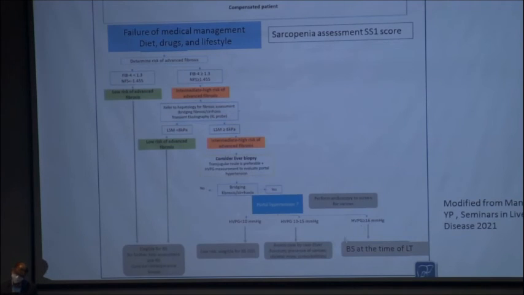With HVPG more than 15, if required, they should go for bariatric surgery only at the time of liver transplantation, not before that. And again, endoscopy should be performed to screen for varices. Those who have significant varices should not undergo bariatric surgery before liver transplant. So this was modified from the algorithm given in Seminars in Liver Disease, open to discussion.